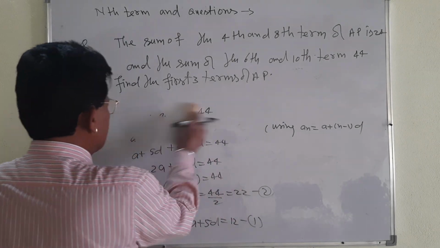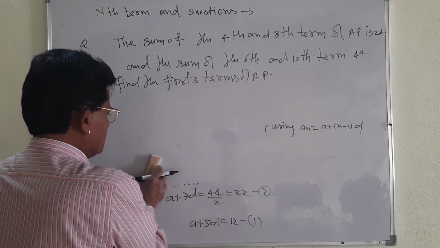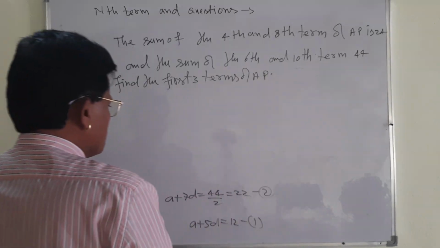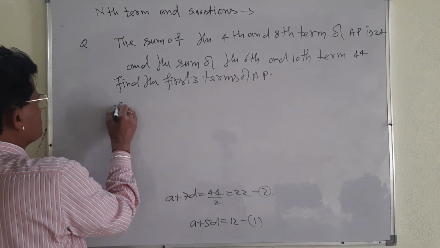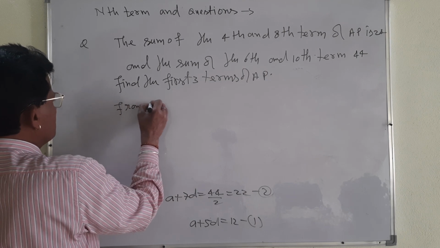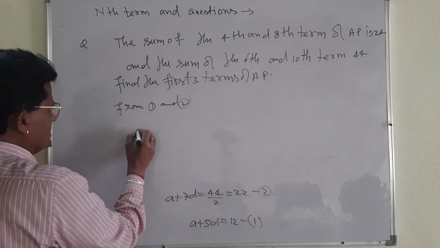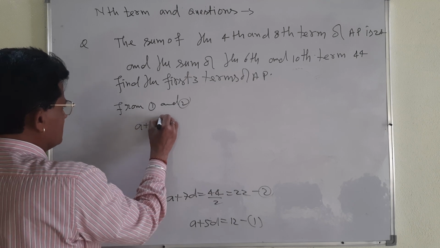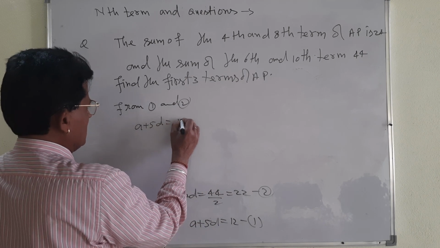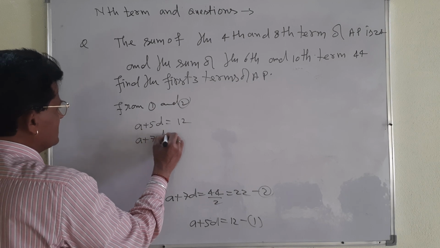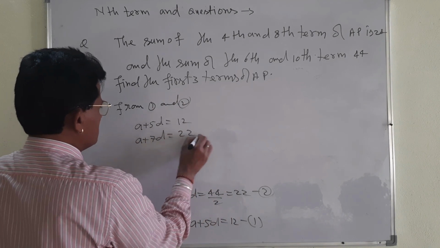Both the equations let me take. Let me find out the solution of both the equations from 1 and 2. One is a plus 5d is equal to 12. And second, a plus 7d is equal to 22.